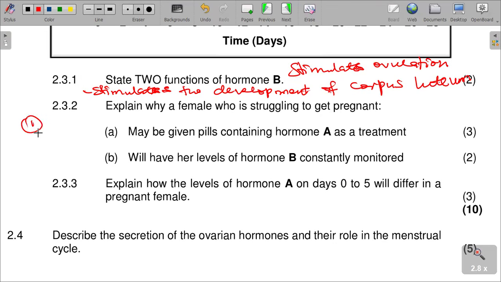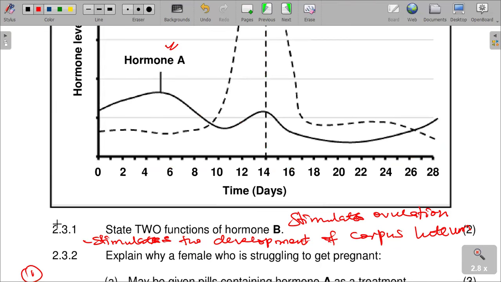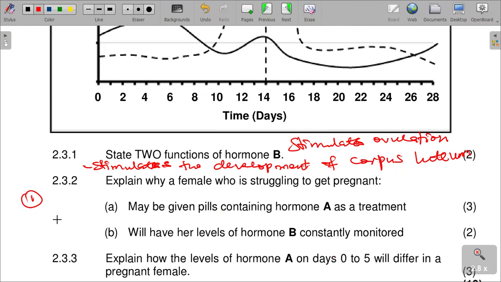Hormone A is the follicle stimulating hormone. So females who are struggling with pregnancy